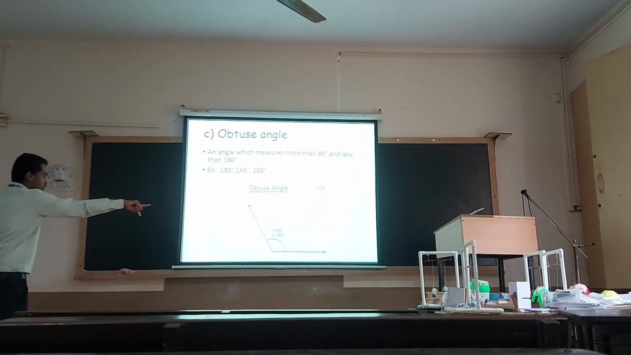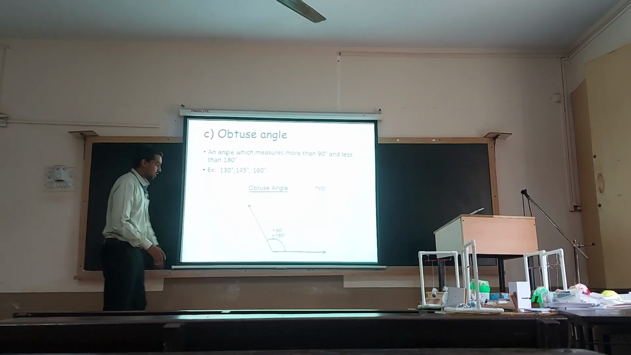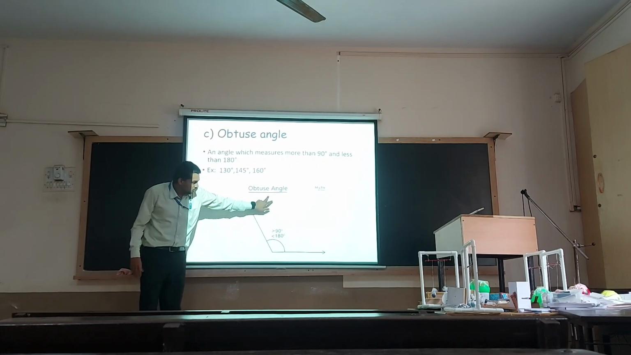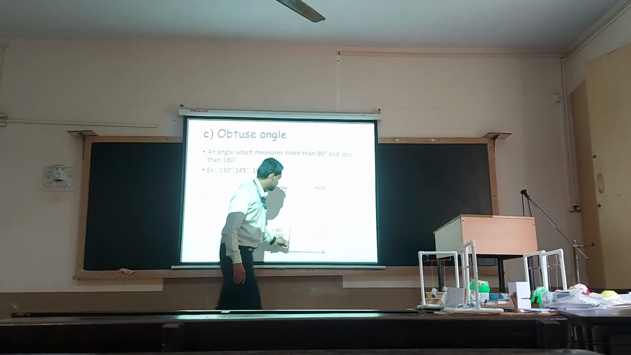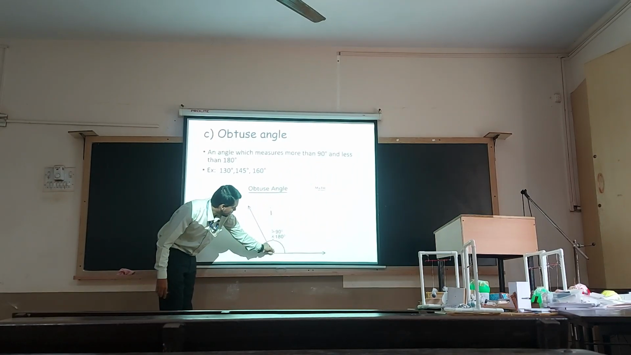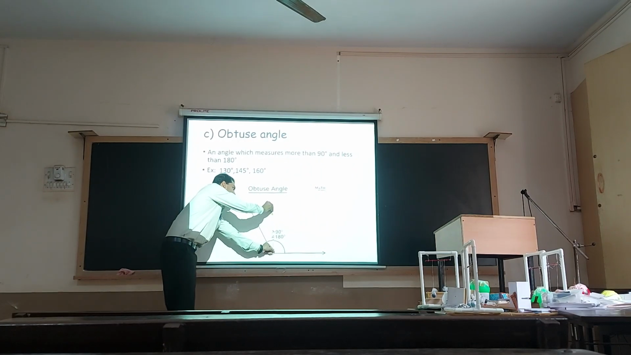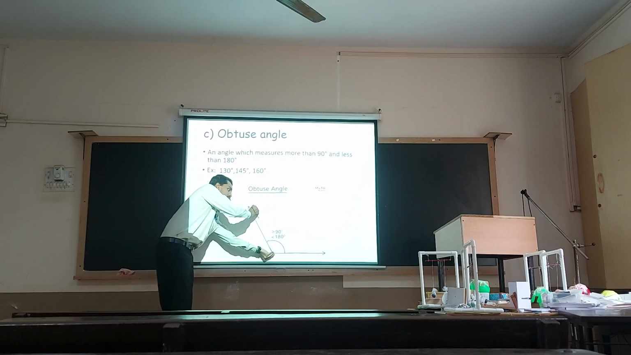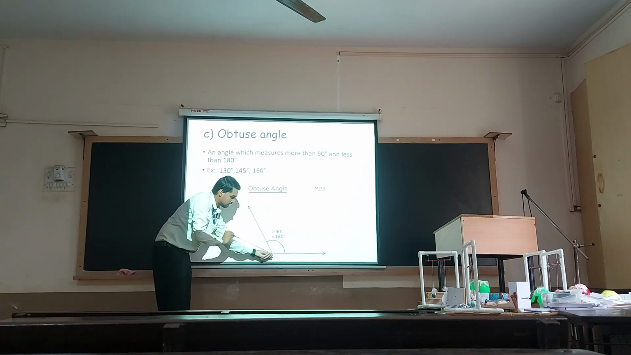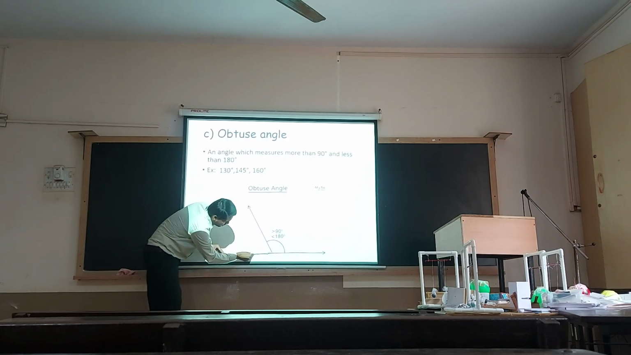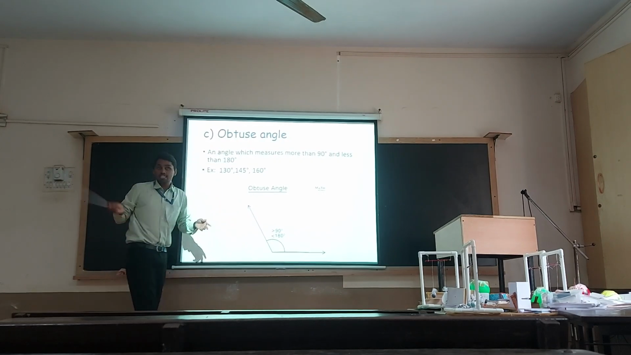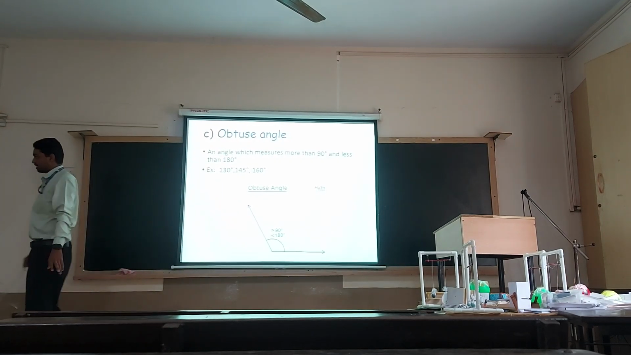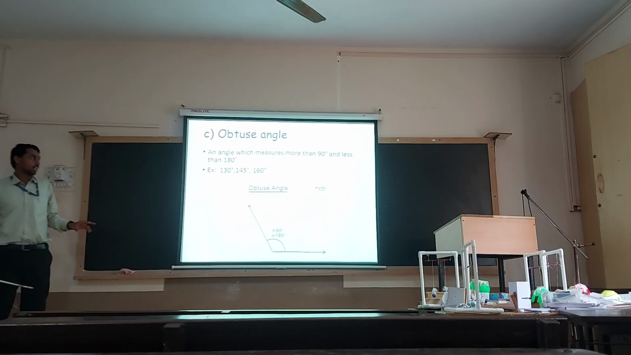So that is the diagram to demonstrate the obtuse angle. You can see that the angle is measuring more than 90 degrees. So where is the 90 degree? It is somewhere here, right? This is the 90 degree. So the angle is beyond 90 degrees. But also you can see that if this is the 180 degree, then it is less than 180. So it is less than 180 but greater than 90. That's the reason we call it an obtuse angle.